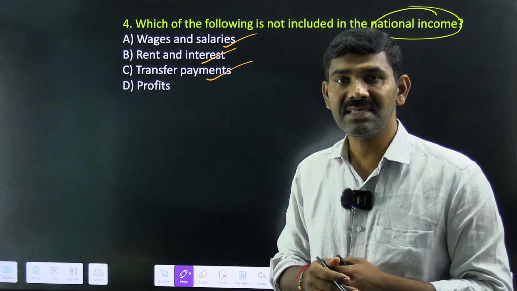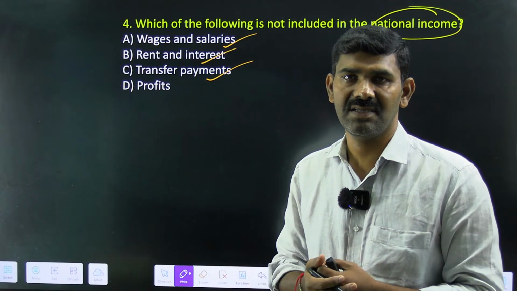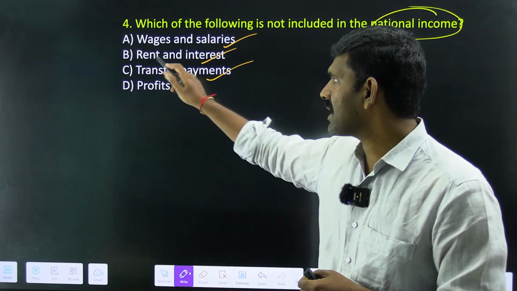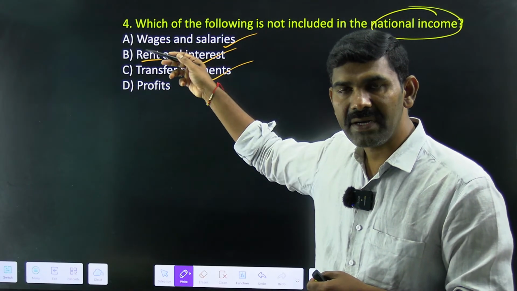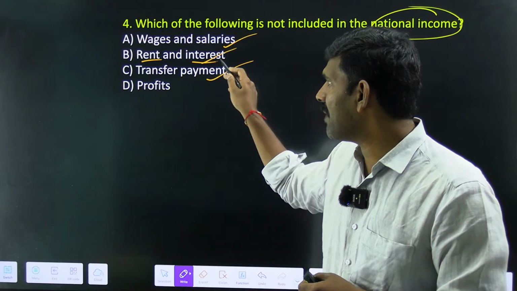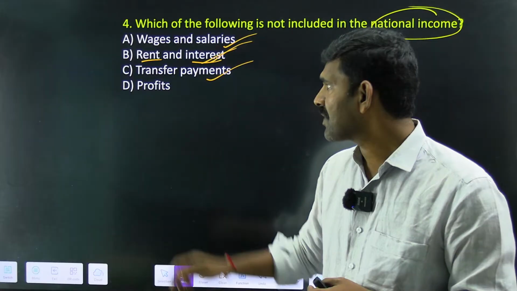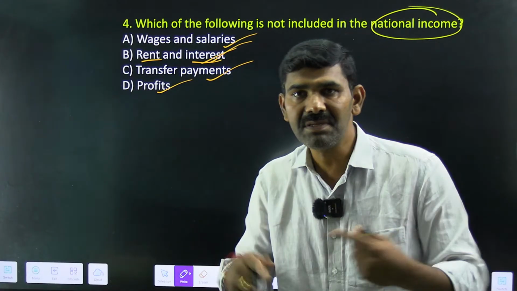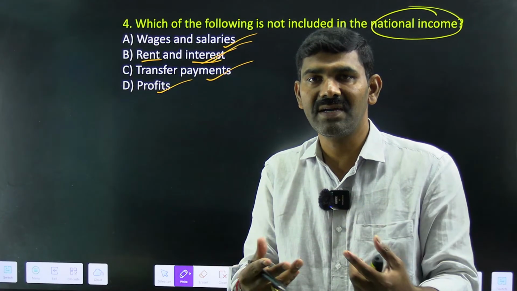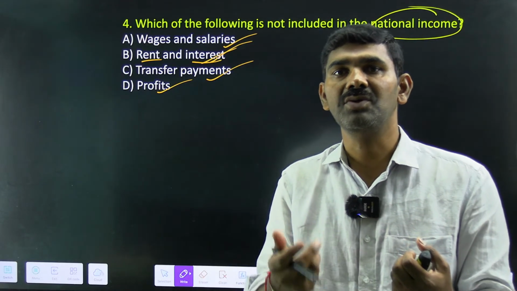Rent and interest is also that you are giving a service in the form of the service sector. You are renting a property, you are managing a property, you are getting the rent. You are giving a loan, managing a bank, you are getting interest. So that is also providing a service. When you come to profits, you run a business. Out of this effort, you get some profits. That is also producing goods or services.